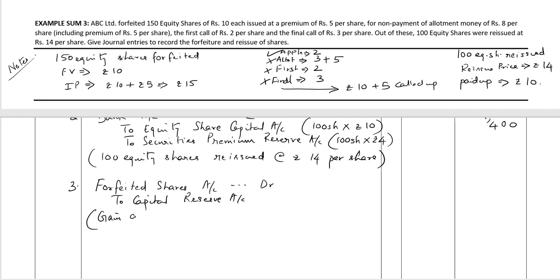For the gain on the reissue of 100 forfeited shares transferred to capital reserve account.